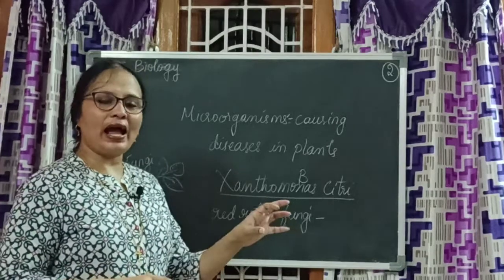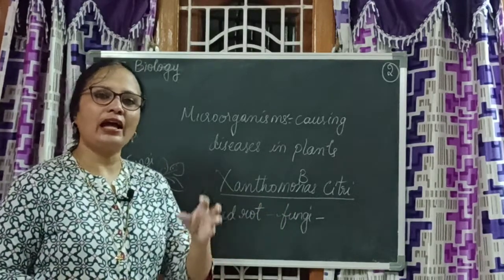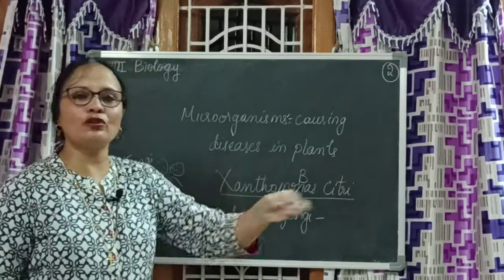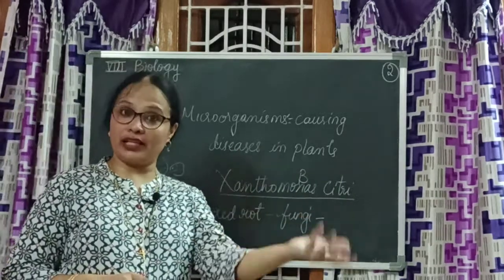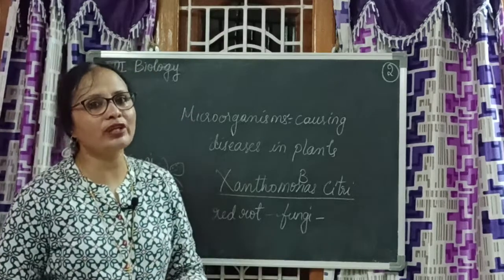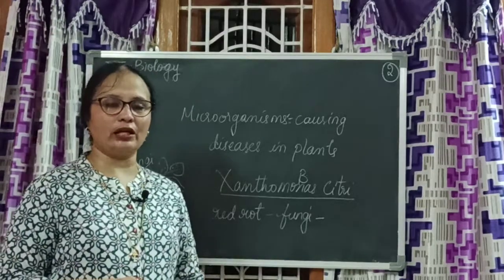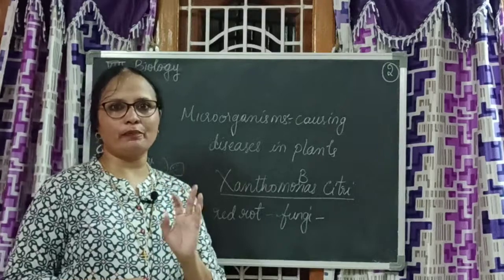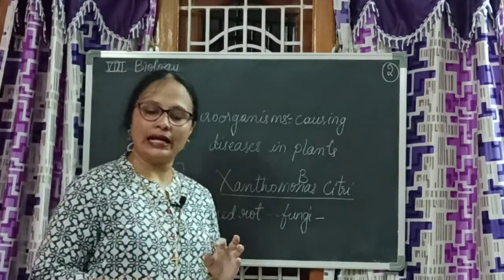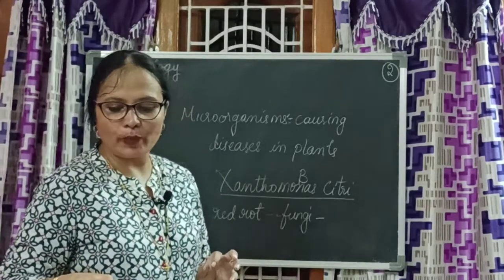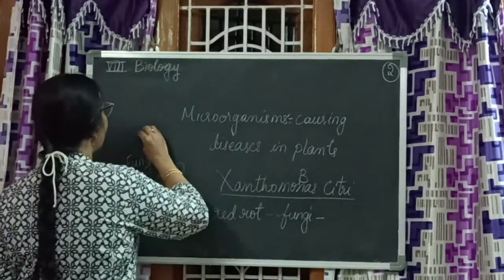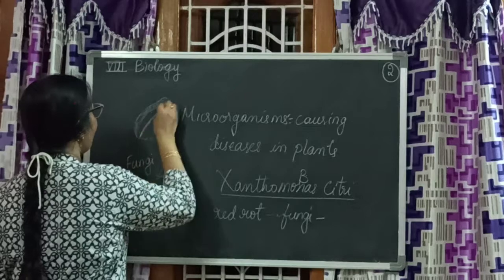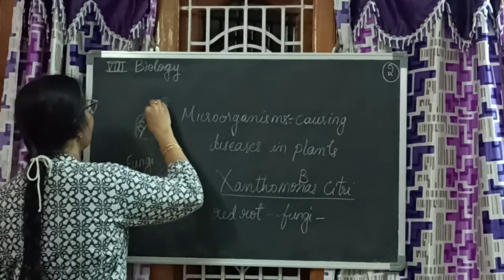Suppose the plant is having the disease and we did not dispose of the seeds, we are using those seeds again to grow the next crop, then obviously you will get what? Diseased crop only. So we need to be very careful what type of plant seeds we are collecting. Next thing is tobacco mosaic. You know mosaic, no? How does it look like? It looks like chippy, like this, chippy.